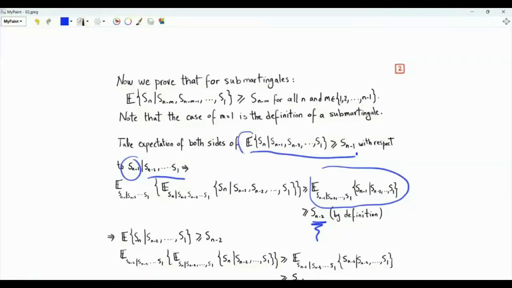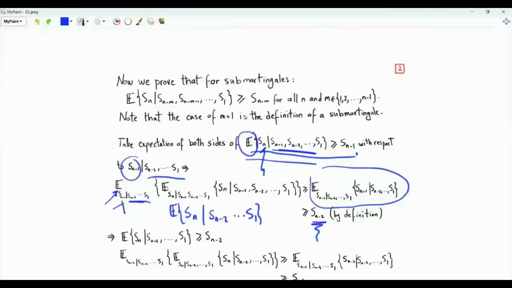On the left-hand side, we started with the conditional expectation of Sn given the random variables from S1 to Sn minus 1. Now we are taking the conditional expectation with respect to Sn minus 1 given the random variables from S1 to Sn minus 2. By the law of iterated expectations, we get the expectation of Sn given the random variables from S1 to Sn minus 2.